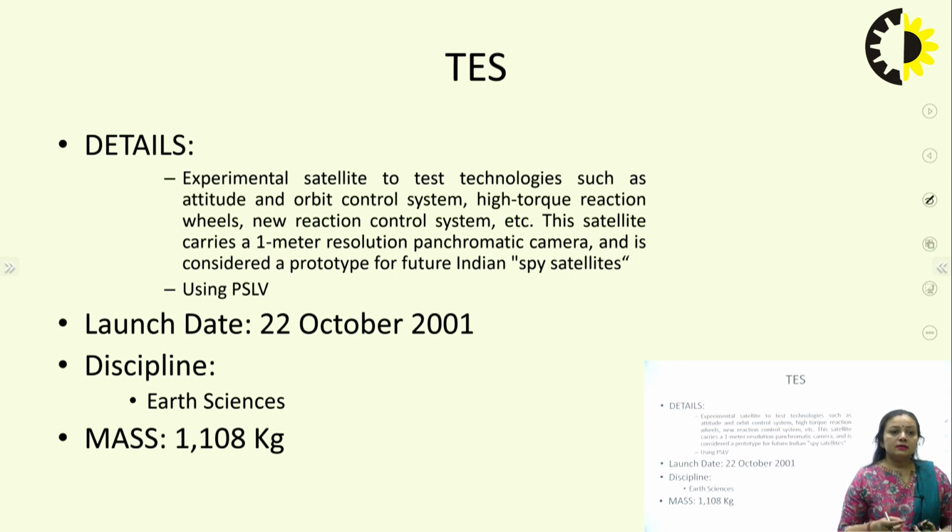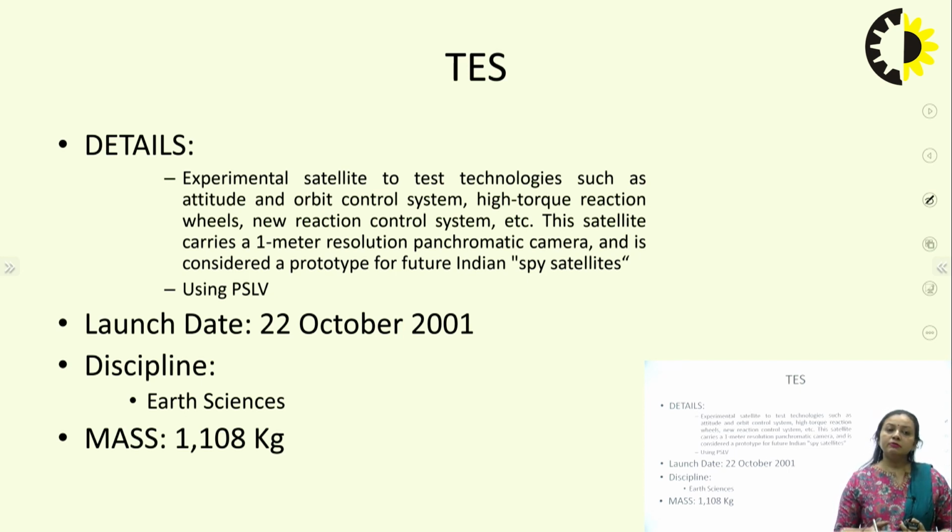We have said that after launching a satellite, we need to monitor the satellite. For what purpose do we need to monitor the satellite? We need to monitor the satellite firstly for its location, where it is. And when you talk about the location, you talk about the altitude. At what altitude your satellite currently is, and in which orbit it is moving. So you need to monitor the altitude and its orbit.